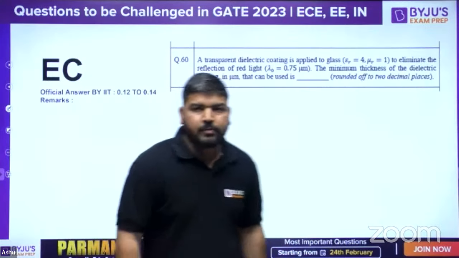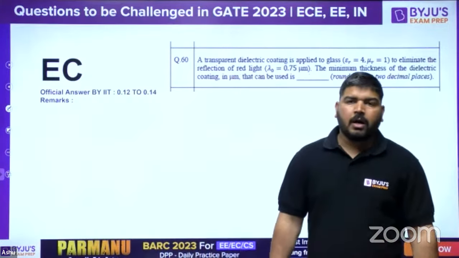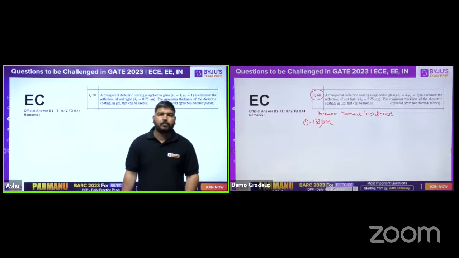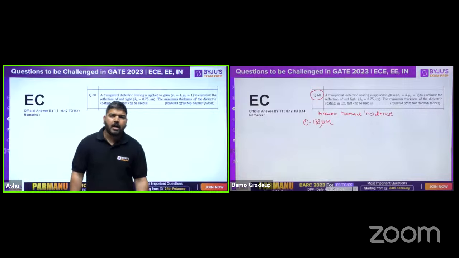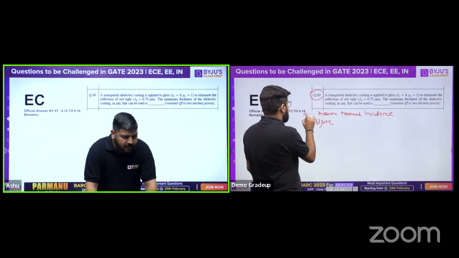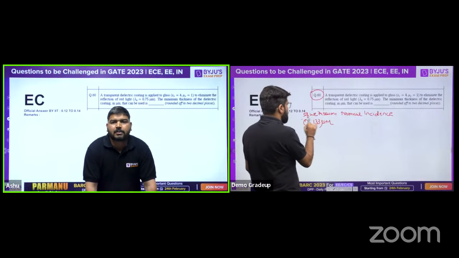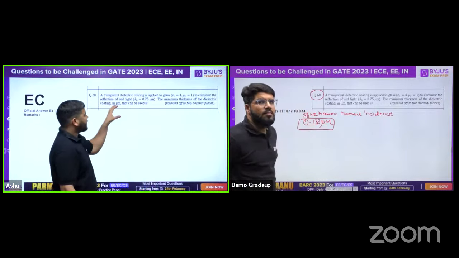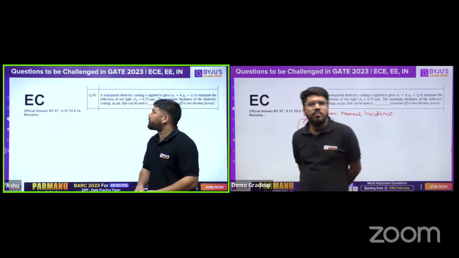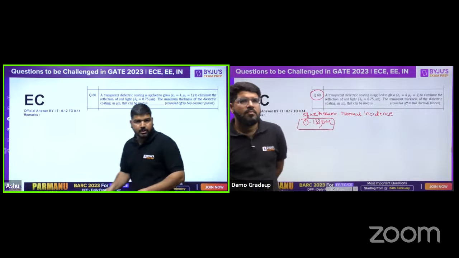There was one more question which I have already shared with you in the photograph, a solved question 8.12, a solved example in your Cheng book, and you can see that in that question it is clearly mentioned that the incidence is normal. But in this question, normal incidence is not provided to you. If normal incidence is not provided, then it's very difficult to solve this question.